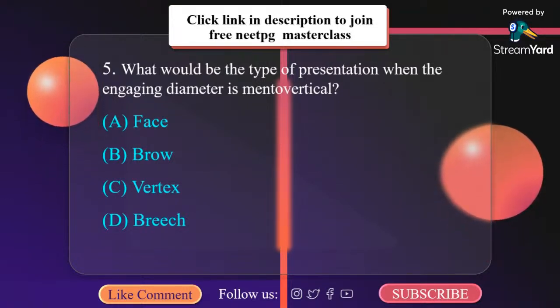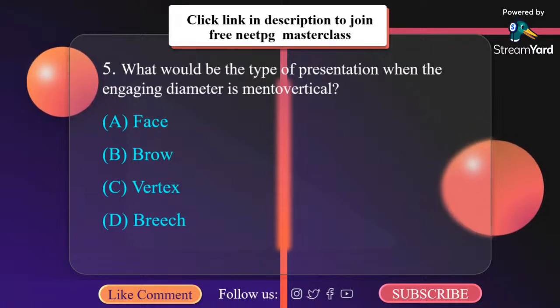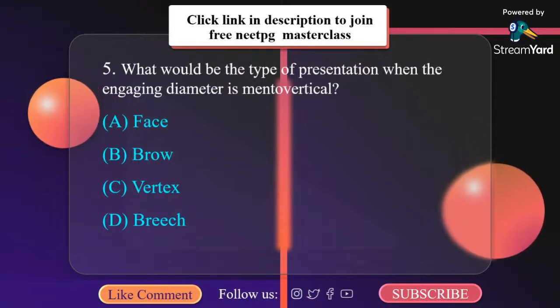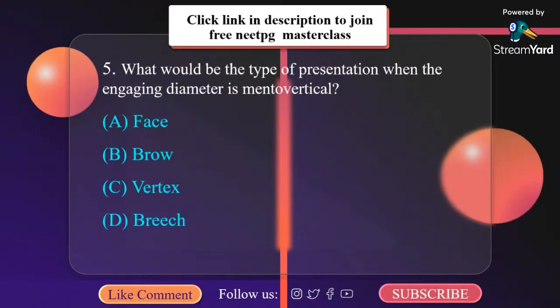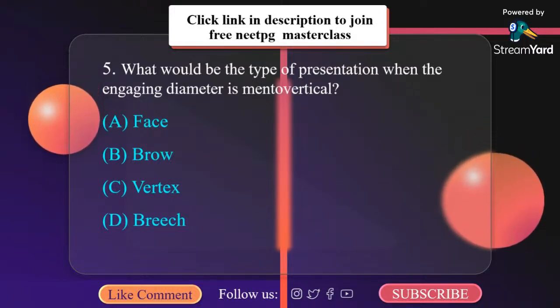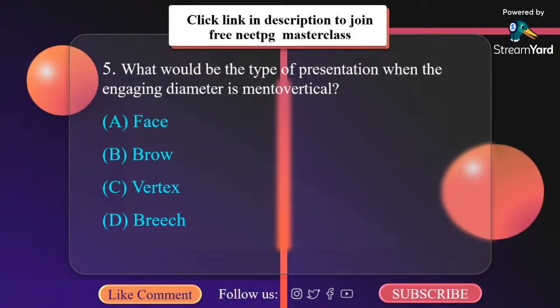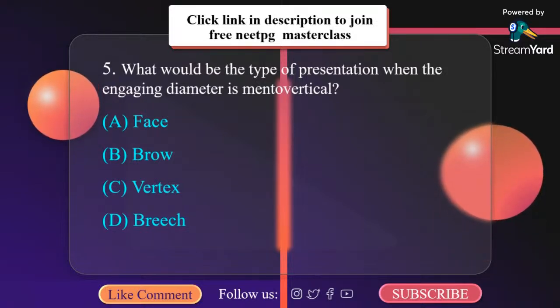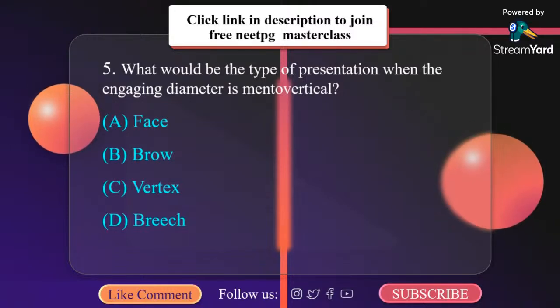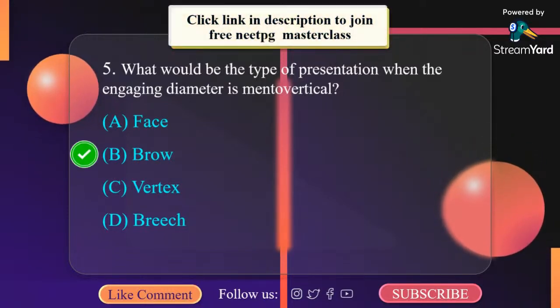In face presentation, the presenting part is the face. The attitude of fetus shows complete flexion of limbs with extension of spine. The commonest position is left mento anterior. The engaging diameter of head is submentobregmatic, 9.5 centimeter in fully extended head, or submentovertical, 11.5 centimeter in partially extended head. So the correct answer is B, brow.